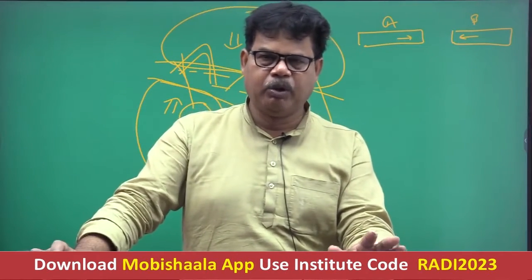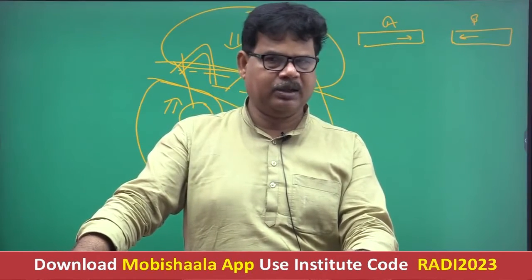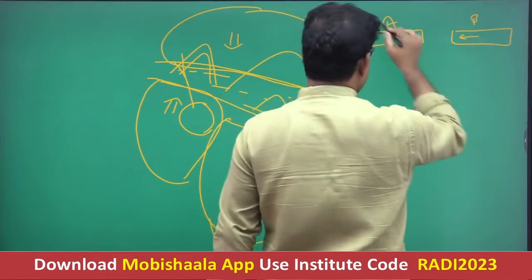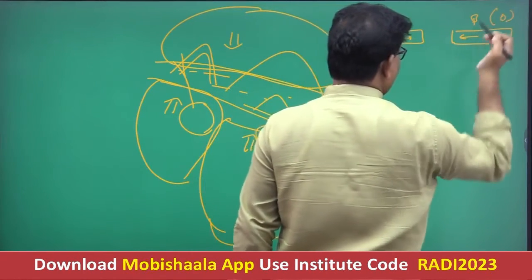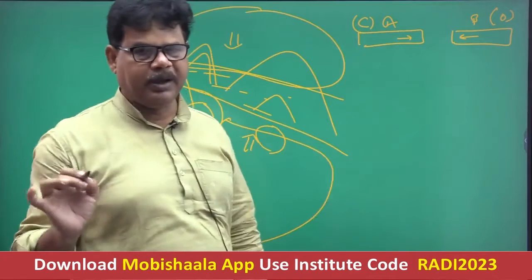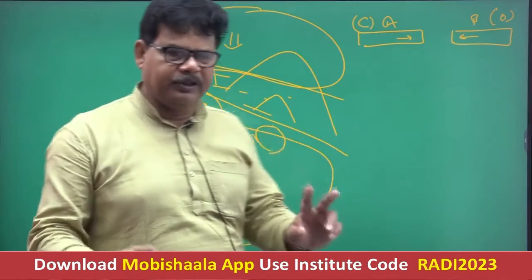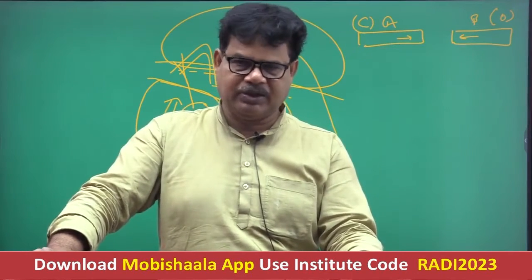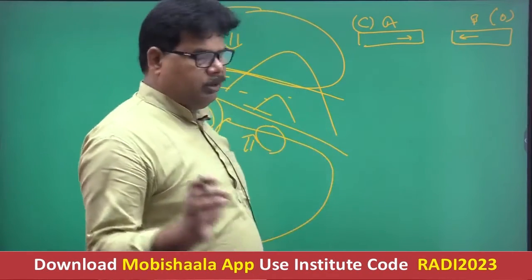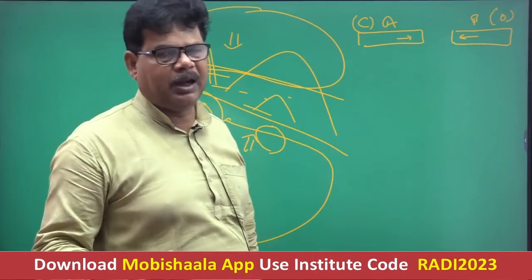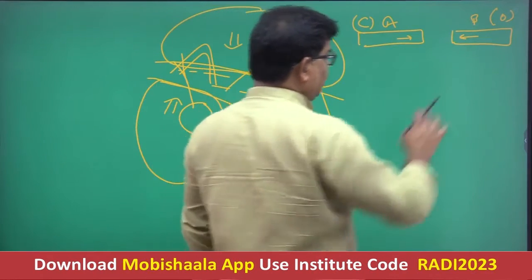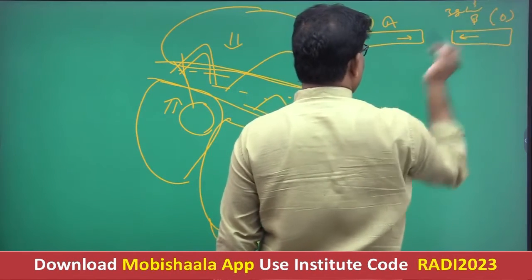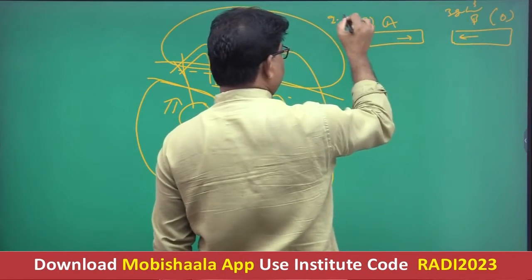The plate having more density will subduct in the downward direction. If suppose this is a continental plate, A, and this is an oceanic plate, B. So if there is a convergence of two plates having different nature, one acidic and the other basic, then the plate having more density will subduct, because the density of the oceanic plate is 3 gram per cubic centimeter, whereas the density of the continental plate is 2.7 gram per cubic centimeter.